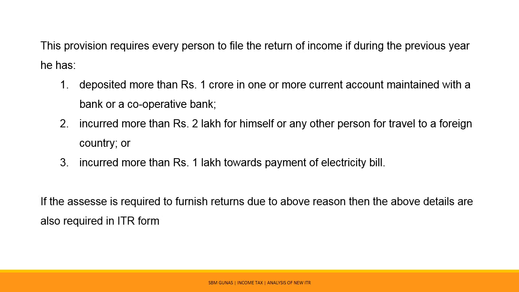If an assessee is required to file the return of income in the circumstances covered under the 7th proviso to Section 139(1), he is required to furnish the relevant details in ITR form, that is, amount deposited in the current account, the amount incurred on the foreign travel, or amount paid towards electricity bill.